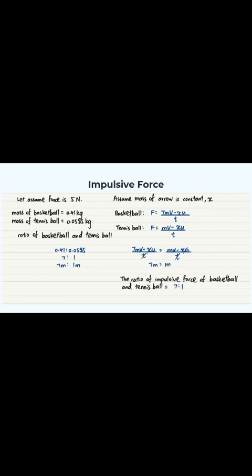Now let's assume that the mass of the arrow is constant, which is x, and we can apply the formula with the mass of the ball and the mass of the arrow. Finally we get the ratio of impulsive force of basketball to tennis ball, which is 7:1.